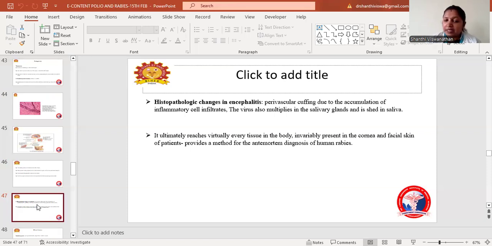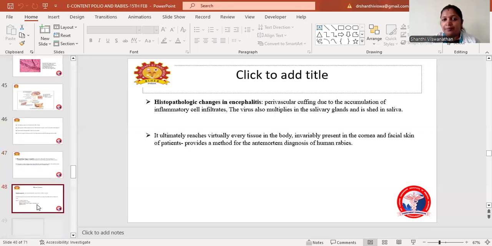Ultimately it reaches every tissue in the body. Virus is invariably present in the cornea and facial skin of patients, which provides a method of antemortem diagnosis in human rabies. In antemortem diagnosis, we detect the virus in the cornea of infected patients.